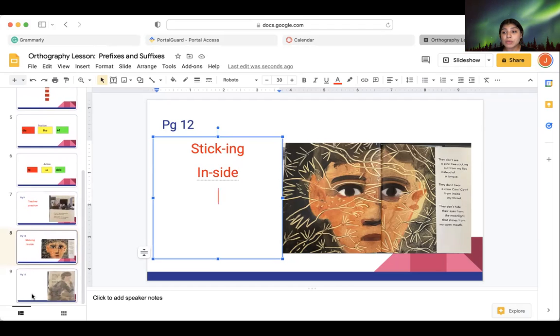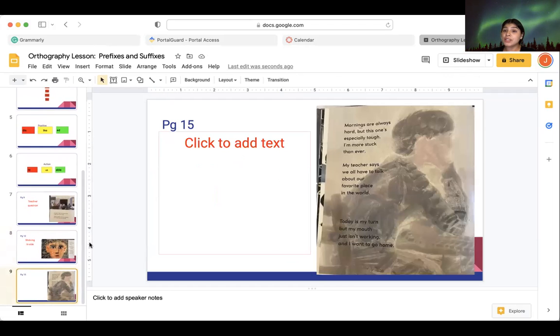So let's move on to page 15. Now, page 15 should look a little like this. So now let's read it. Mornings are always hard, but this one's especially tough. I'm more stuck than ever. My teacher says we all have to talk about our favorite place in the world. Today is my turn, but my mouth just isn't working and I want to go home.